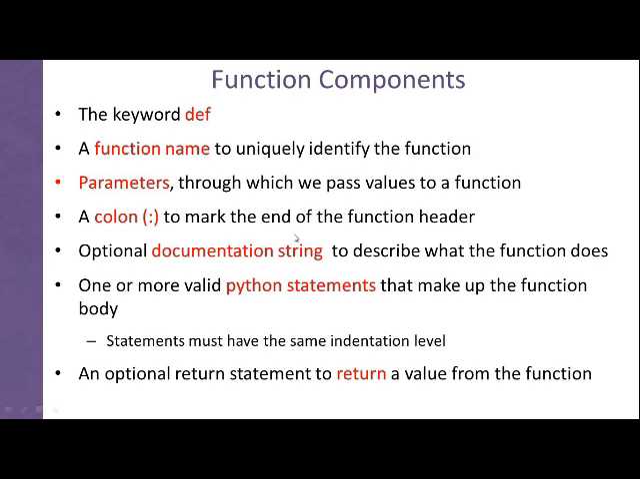So all these are the key components of a function in Python. Let me now recall them. Def is a keyword, and function name. These two are mandatory. Parameter list is optional. Colon is mandatory. Documentation string is optional. Python statement is mandatory. And finally, return is also optional.